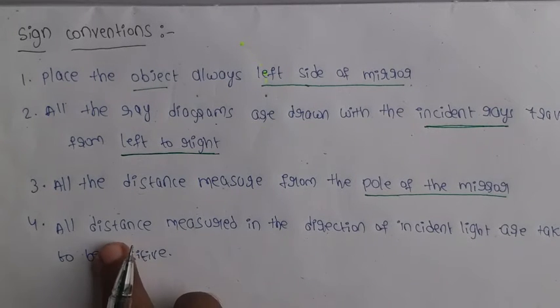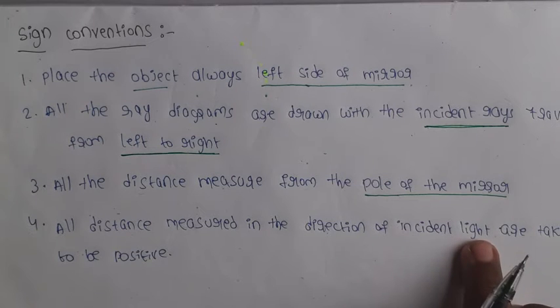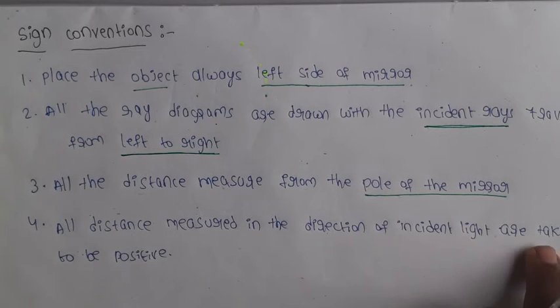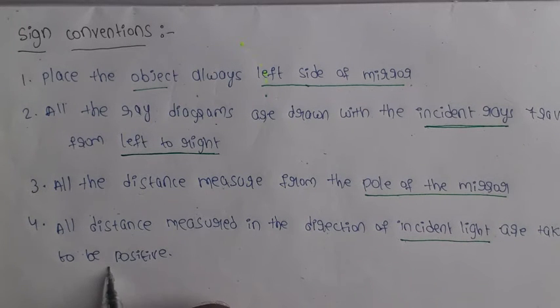If you are measuring a distance in the direction of the incident light, it is taken to be positive.